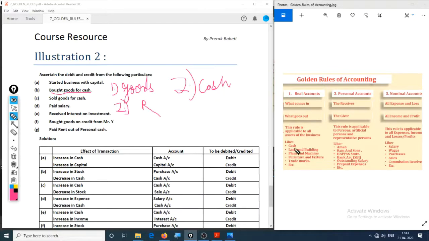Cash, you can see right here, is a real account as it is an asset of the business. Okay, so third, the golden rule, that's the third step. What comes in is debited. Bought goods for cash. So goods are coming in, so debited, and cash is paid. Hence cash is going out. What goes out is credited. Okay. So this is a transaction.